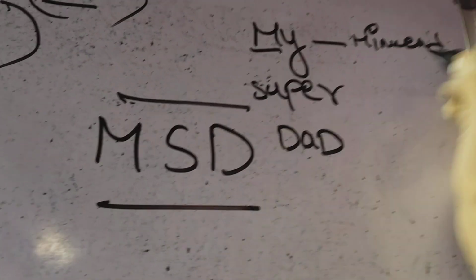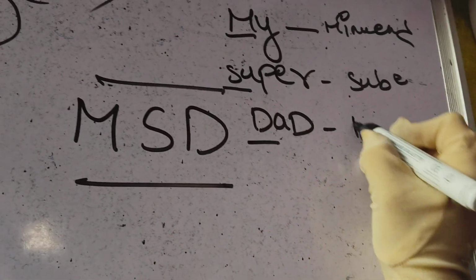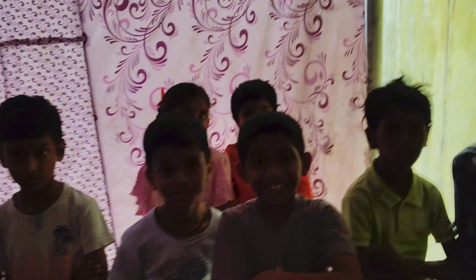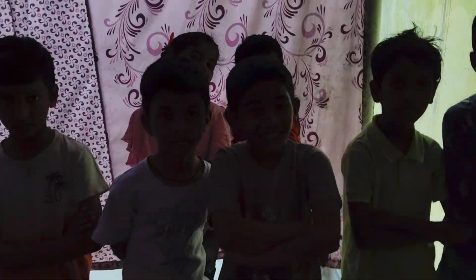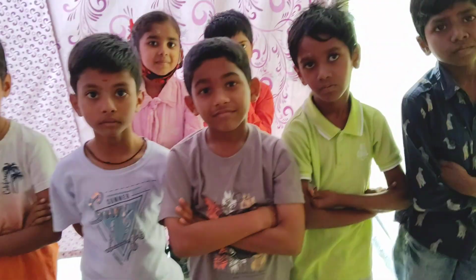Then S stands for subtrahend. And D stands for difference. Did you understand? So it's like an acronym, MSD, that you can remember so that you will not forget which one is minuend and which one is subtrahend.